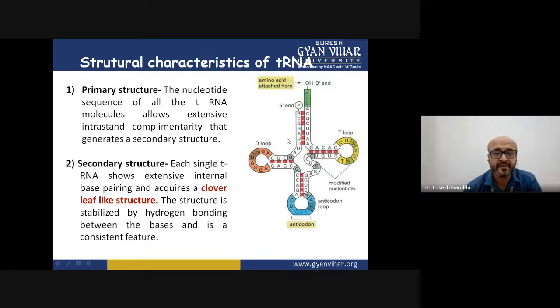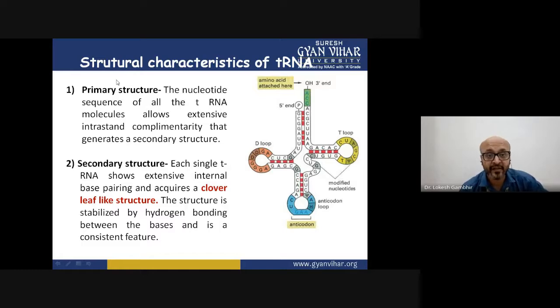Why semi? See, there is a representation in front of you which shows the structure of tRNA. This structure is called the clover leaf model. Why is it folded in this manner? First of all, let us see this structure in detail. Here there is a 5' end, and the chain continues, makes certain loops, and then ends here at 3'.